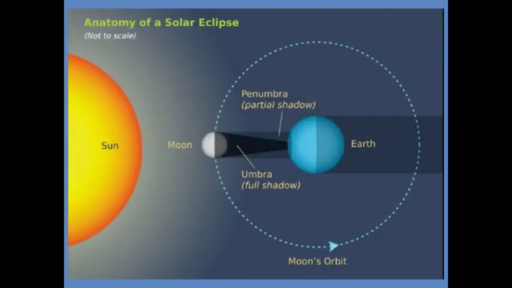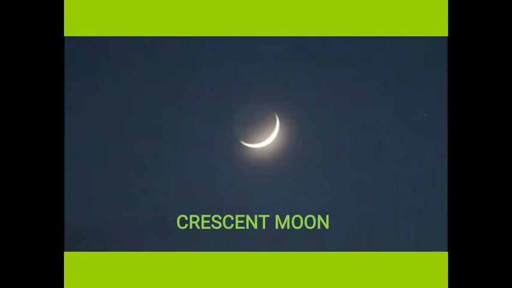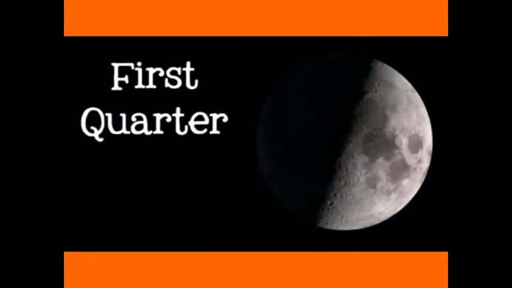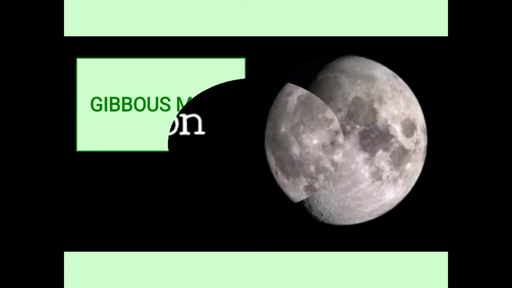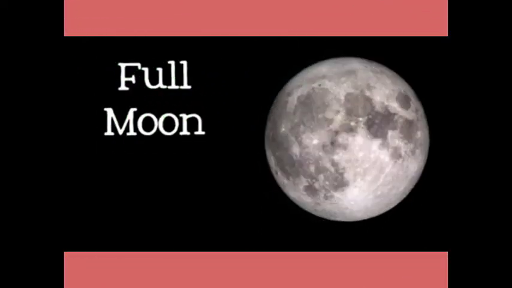When the moon comes between the Earth and the sun, we do not see the moon. This is called new moon. Two or three days later, the moon looks like this, which is called crescent moon. Within a week, we see half of the moon, called the first quarter. When we see more than half of the moon, it is called gibbous moon. In two weeks' time, we see the full moon, which we all love to see.